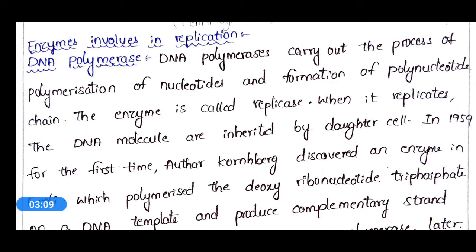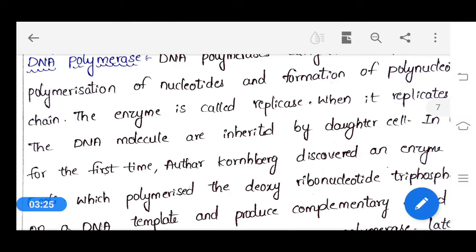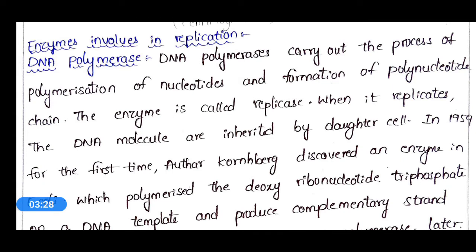The major function of DNA polymerase is the polymerization of nucleotides for the formation of a polynucleotide chain, and this enzyme is also called replicase.